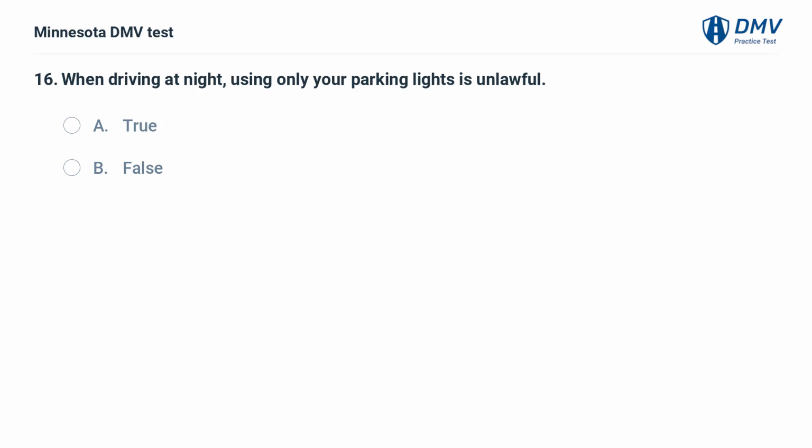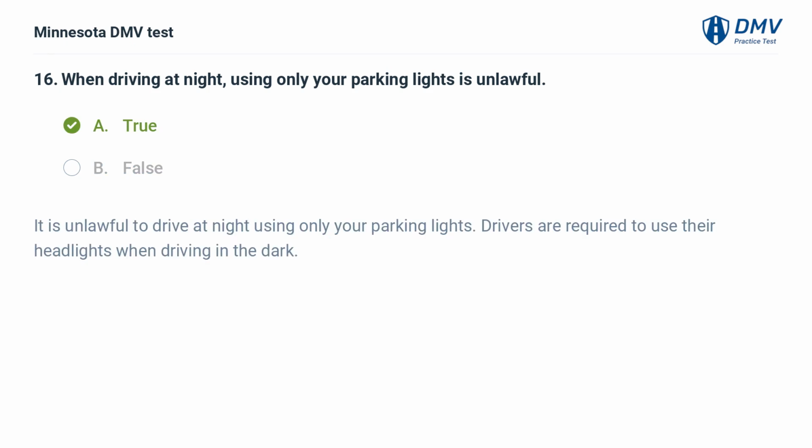When driving at night, using only your parking lights is unlawful. A. True. B. False. A. True. It is unlawful to drive at night using only your parking lights. Drivers are required to use their headlights when driving in the dark.